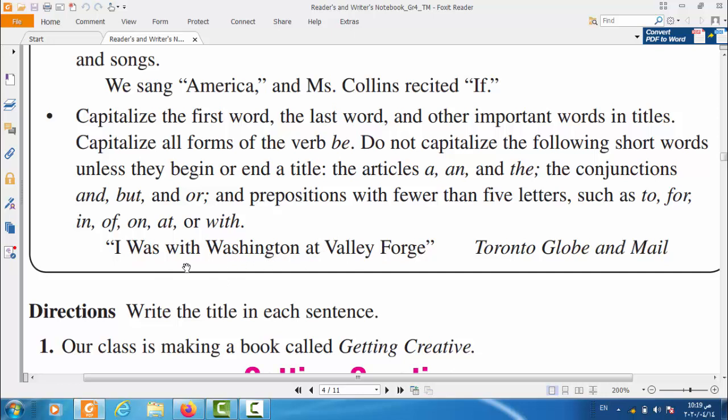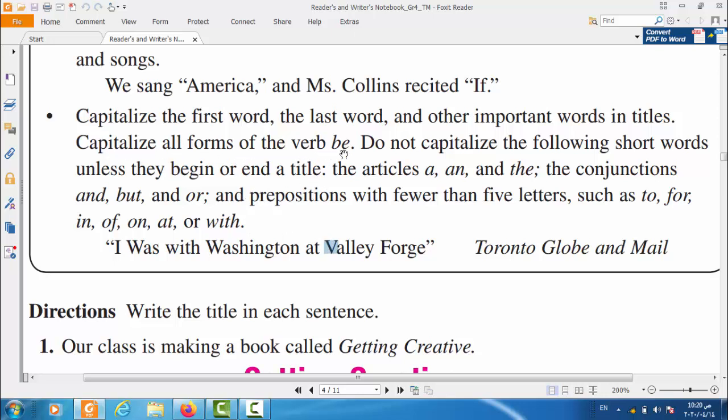If you look at this part, you will find that they capitalize the first word, which is I, and they capitalize the last word, which is Forge. So they capitalize I in here, and they capitalize F in here. What else? And other important words in the titles, even if you have other important words in the titles, capitalize them as well. Like this one in here, Washington, like Valley. So we capitalize them because they are important.